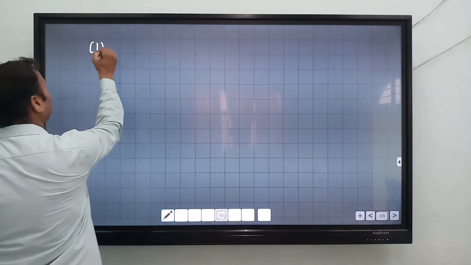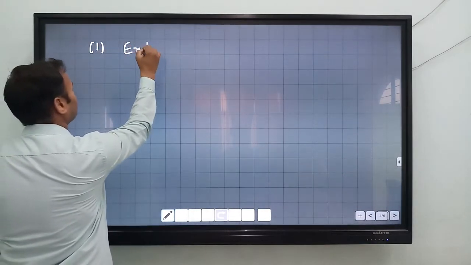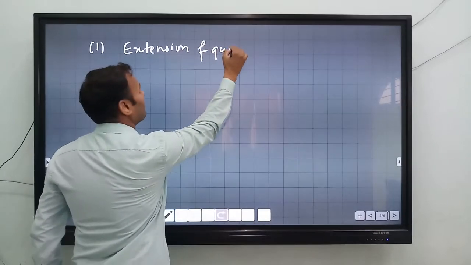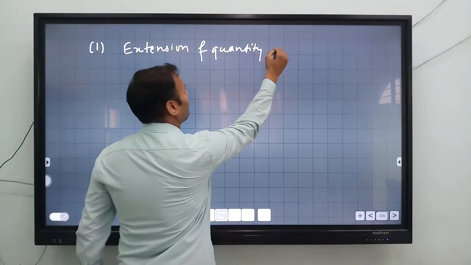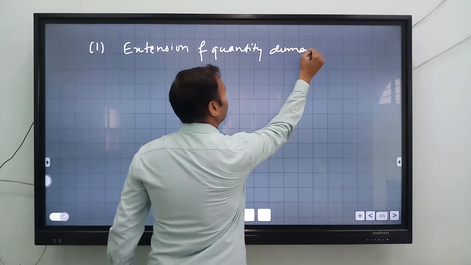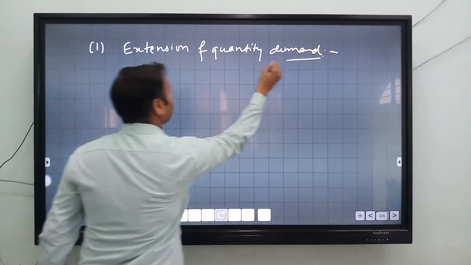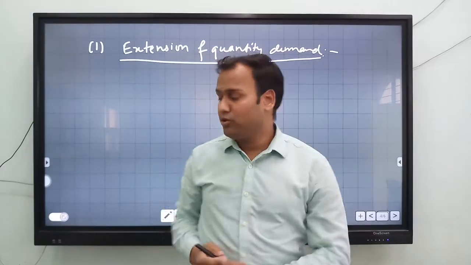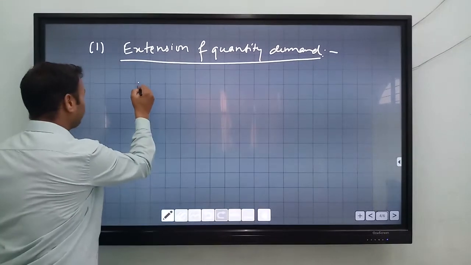So firstly we need to know about the extension of quantity demanded. What is the meaning of extension of quantity demanded?